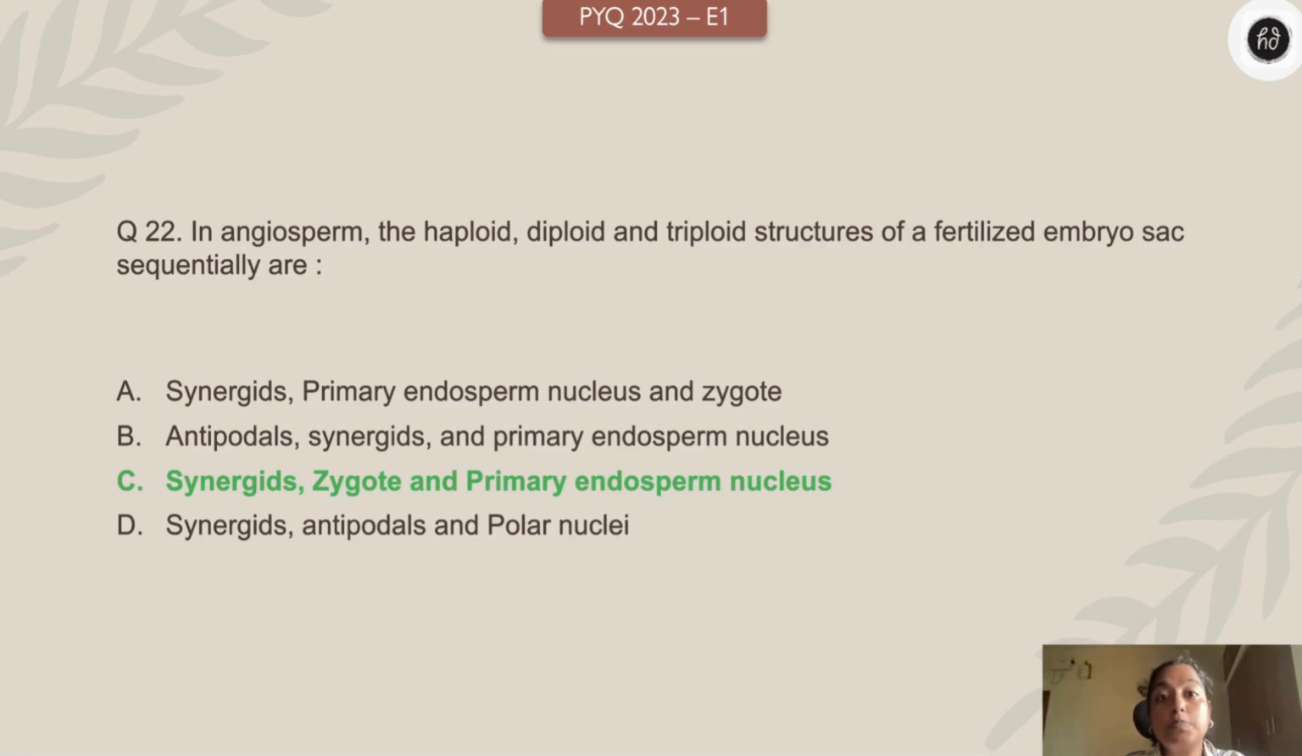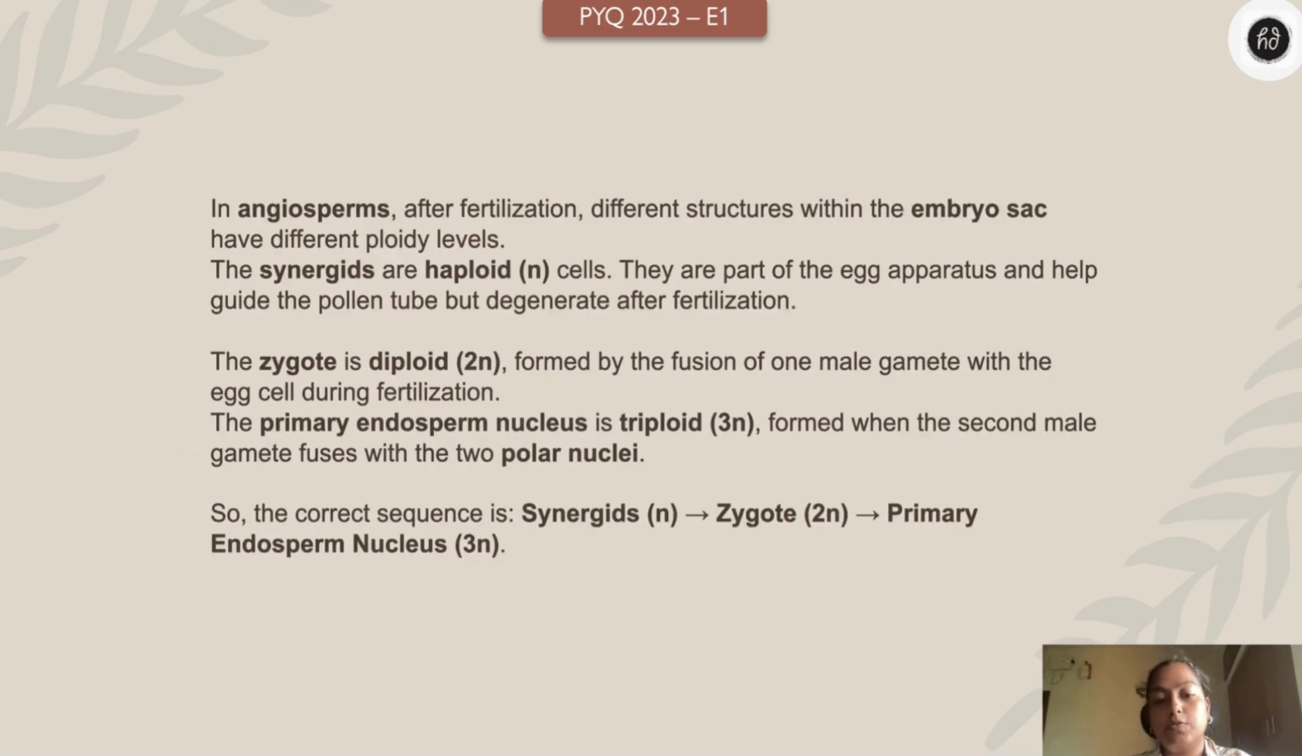Whereas primary endosperm, the polar nuclei already has 2 nuclei, and a sperm comes and fuses and adds 1 nucleus. So it becomes 3, triploid. So the answer is synergid, zygote, and primary endosperm. That's the order, N, 2N, and 3N respectively. The answer explanation is here. You can read for yourself.